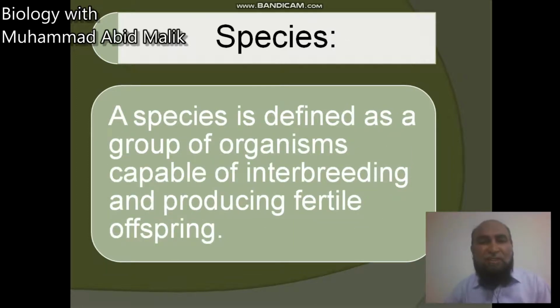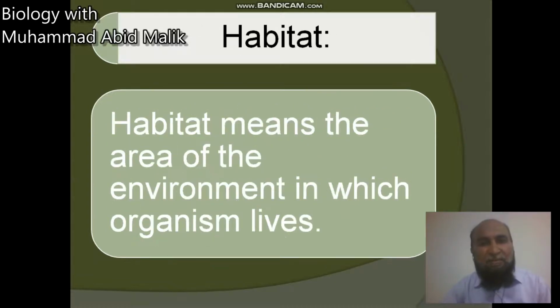Species: we try to define species because we have used this word in the last segment. A species is defined as a group of organisms capable of interbreeding and producing fertile offspring. If a group of organisms has the capability to interbreed and produce fertile offspring, that is termed a species. Second is the habitat. Habitat means the area of environment in which organisms live.